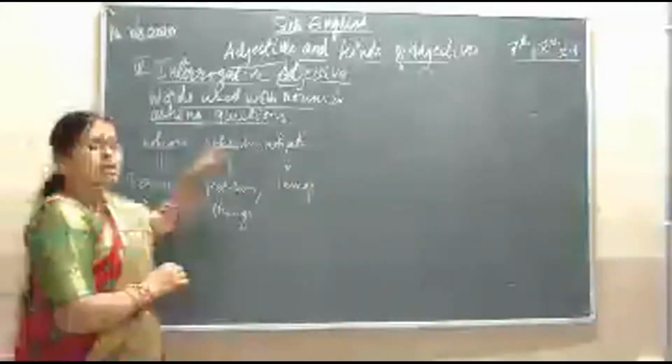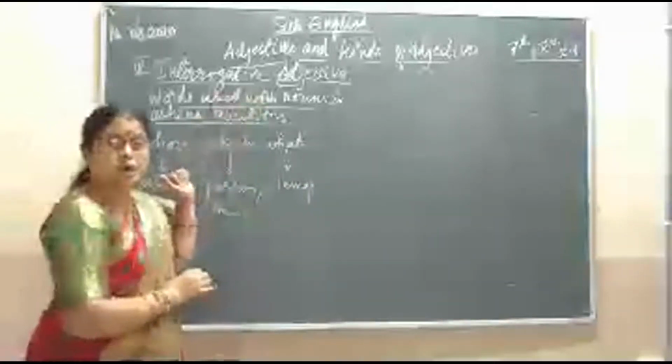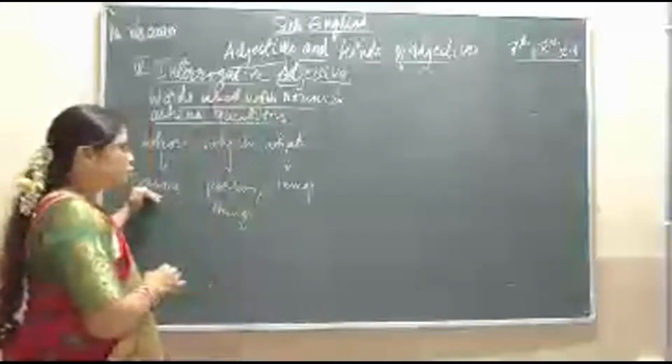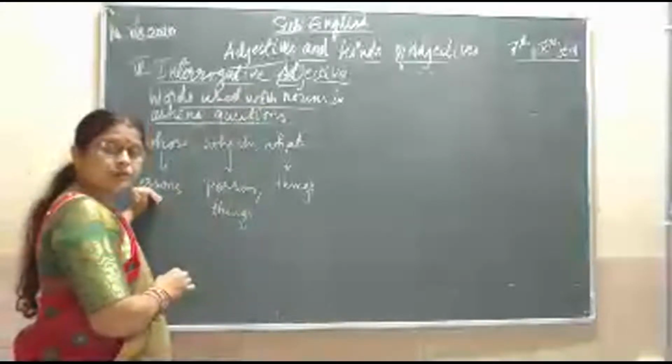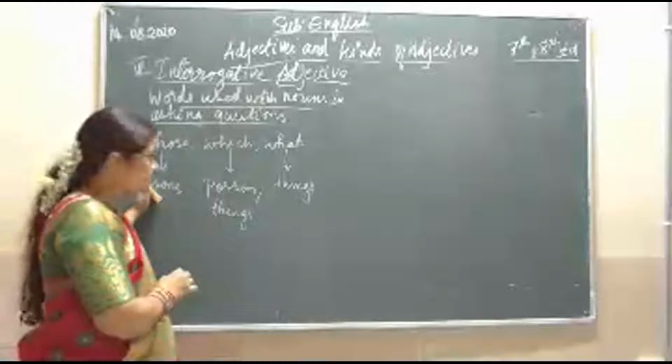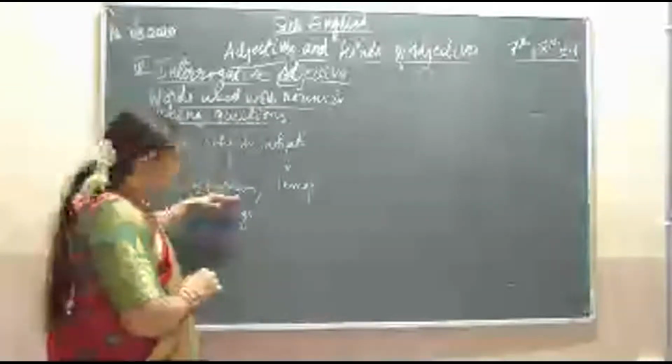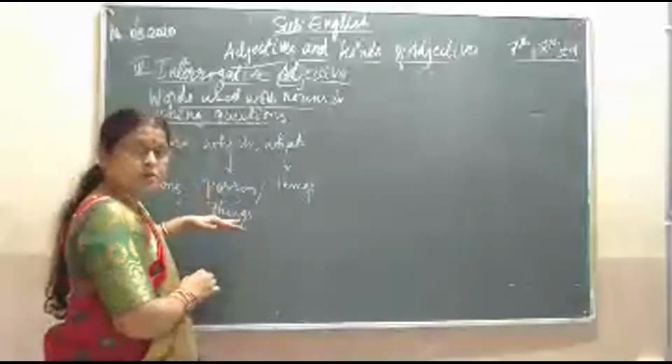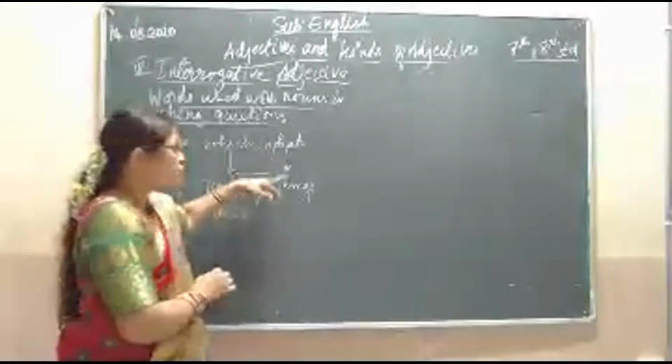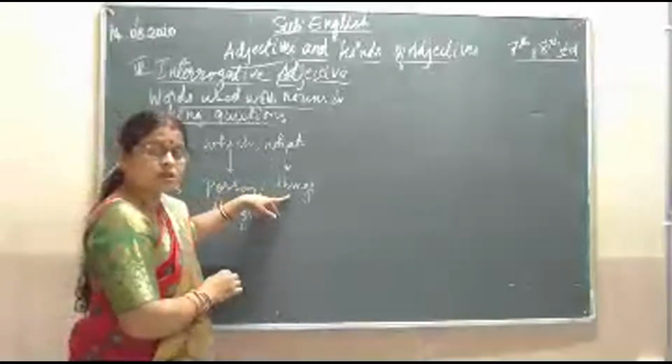Whose, which, and what are the interrogative adjectives.